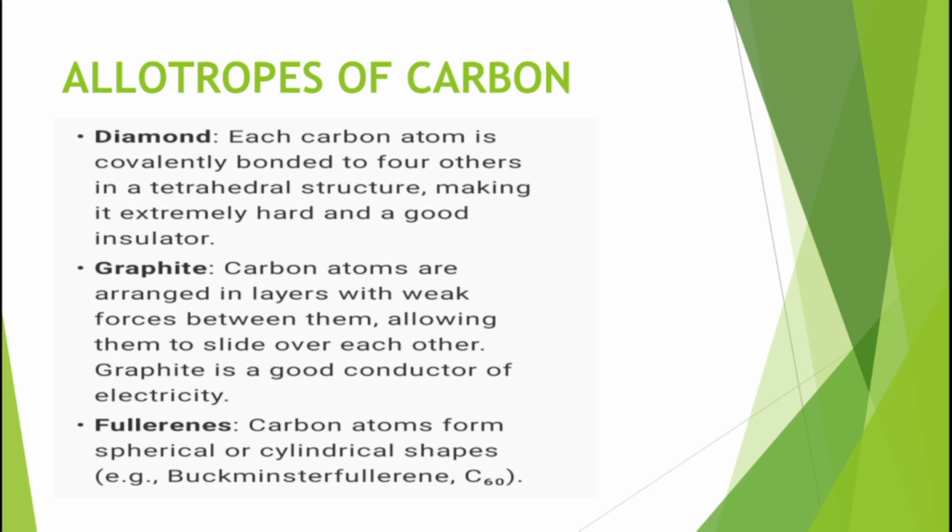So when carbon becomes diamond, it covalently bonds with four other atoms in a tetrahedral structure, making it extremely hard and strong. It is the best insulator of heat, and may also be of electricity.